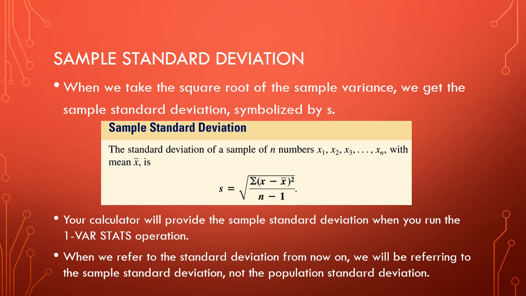Now, your calculator will give you the sample standard deviation. It's in that list of one variable stat operations, in that list of information they give you. And I'm going to show you what all of those mean in just a minute, so just hang in there with that. When we refer to the standard deviation from now on, we're referring to the sample standard deviation, not the population standard deviation. So we're just going to drop the word sample, but that's what we mean.